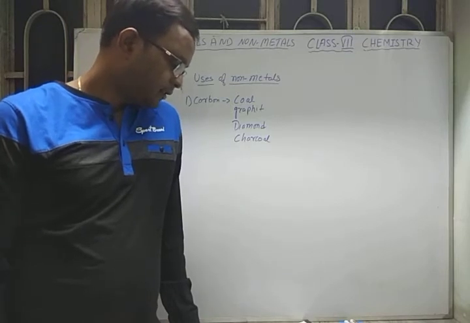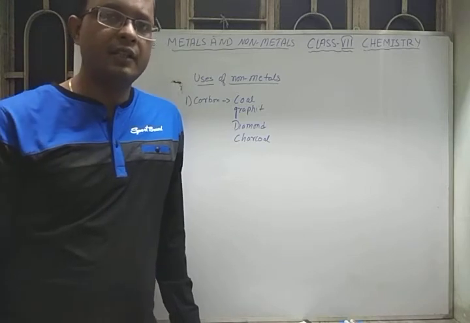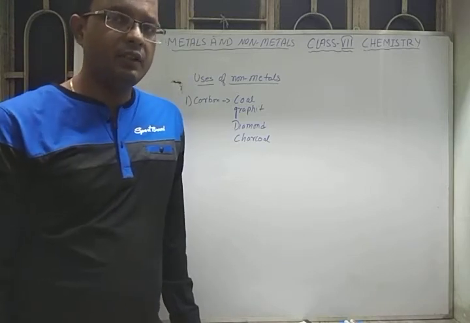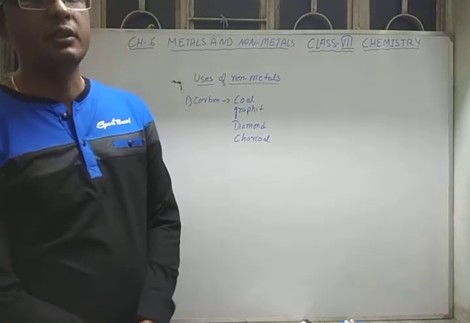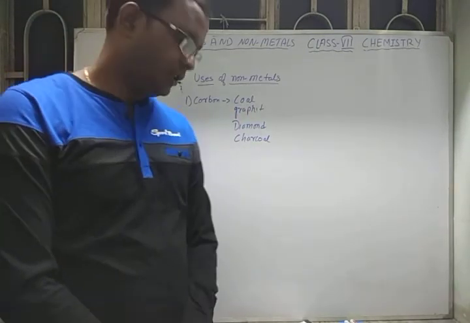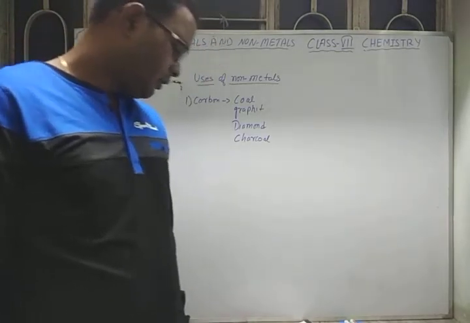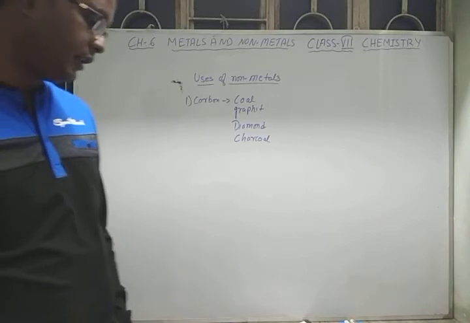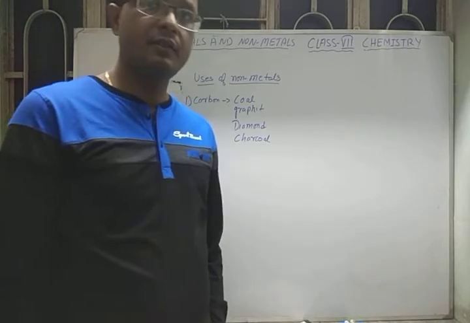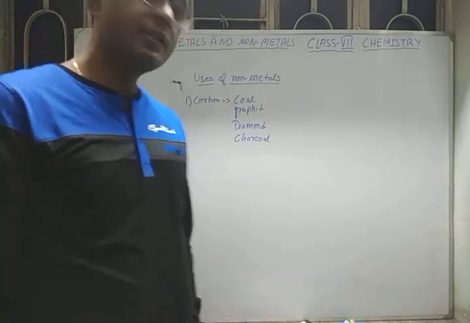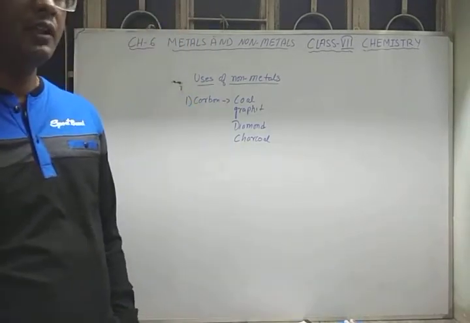Next form of carbon is charcoal. Actually, charcoal is formed by the destructive distillation of coal, that is, in the absence of air. When coal is heated, it transforms into charcoal. It is black in color. It is a very good deodorizing agent. It is used in water purifiers. Charcoal is also used as a fuel, because it gives a lot of heat with less smoke.